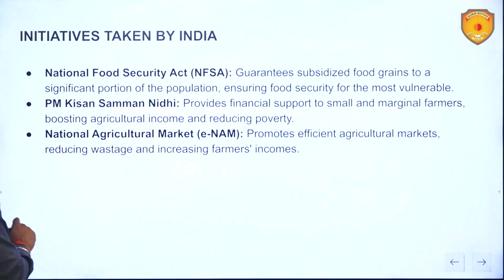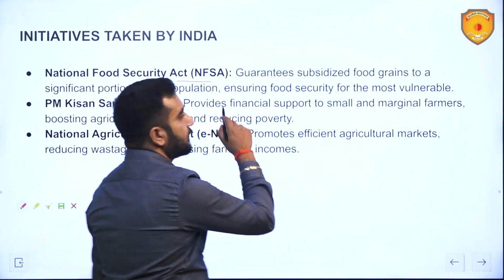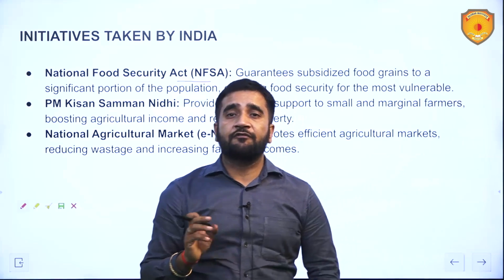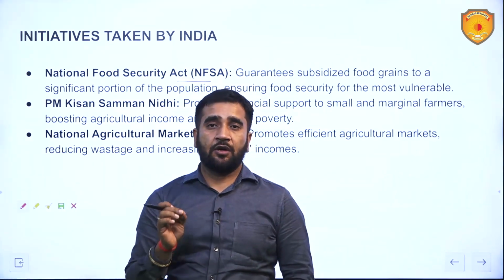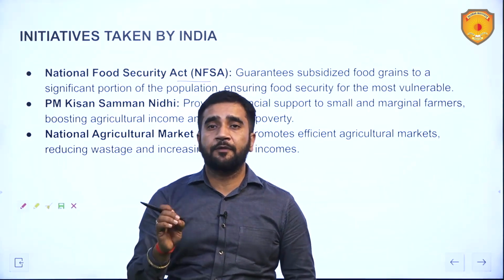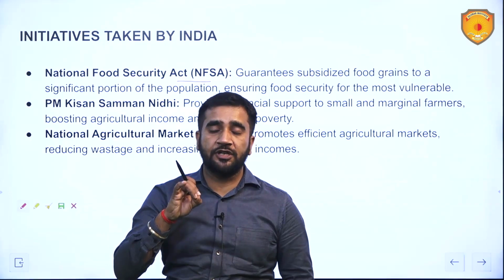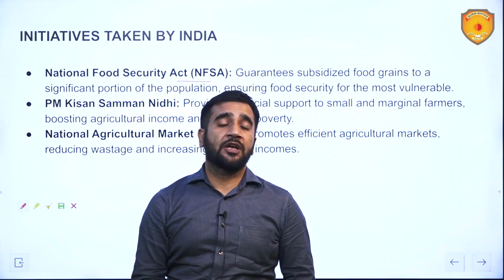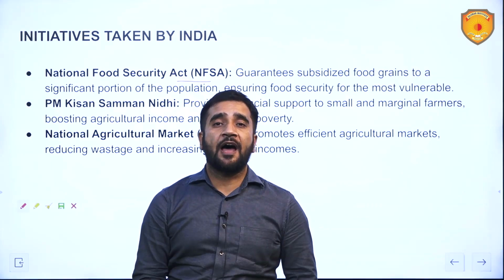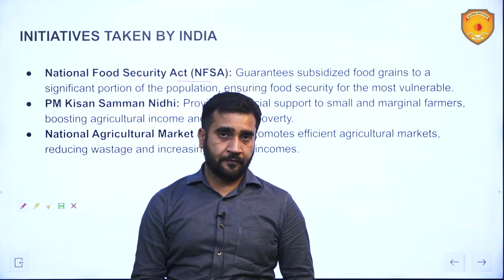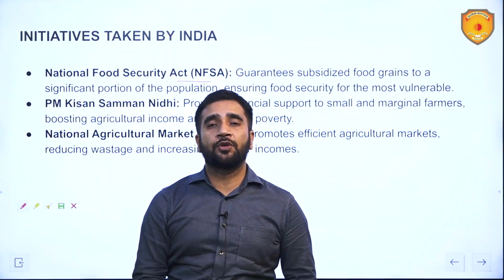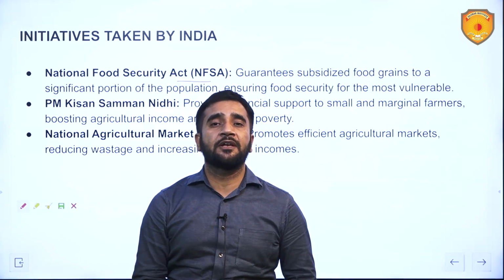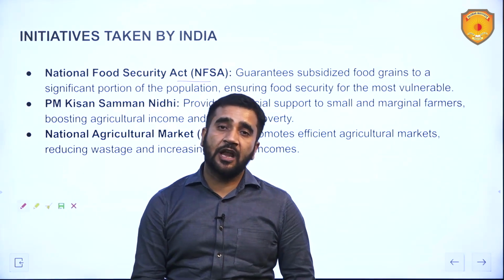First is National Food Security Act, under which the government is now giving 5 kgs of free wheat, rice and coarse grains per person if that person belongs to a priority household, and 35 kgs of food grains per household if that household belongs to the Antyodaya Anna Yojana households. That is free of cost, and this is going to continue till 2027-28. This was announced by the Indian Prime Minister last year.